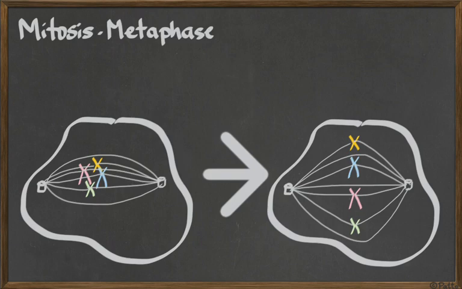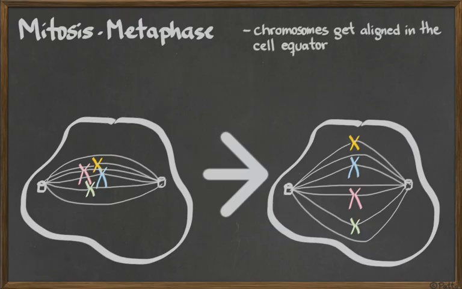So basically, if this is a round cell, they are going to be organized in the middle. So in metaphase, chromosomes get aligned in the cell's equator.